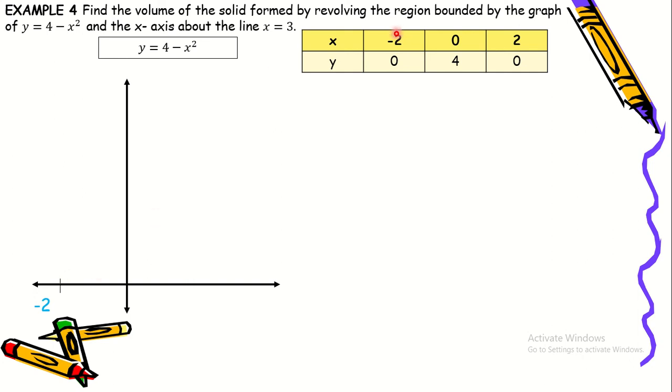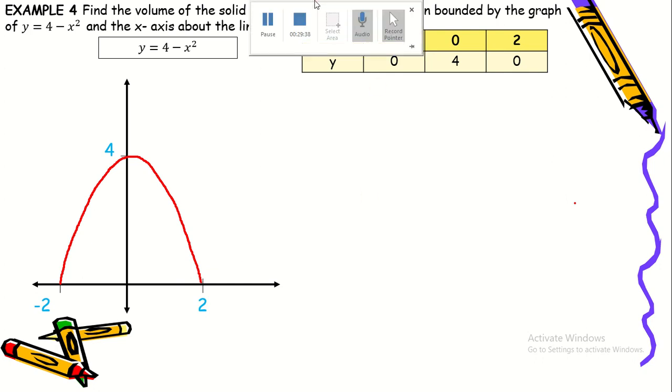So yung first point natin ay negative 2 and 0. That means that it's x-intercept. So nandyan yung kanyang point. The second point will be at 0, 4. So yan naman yung kanyang y-intercept. And then another x-intercept will be 2 and 0. So ibig sabihin, the graph of that will look like this one.